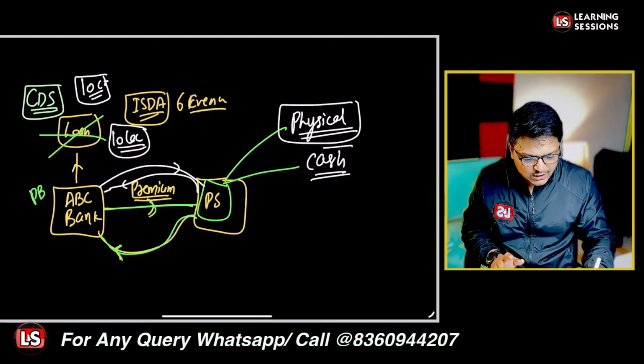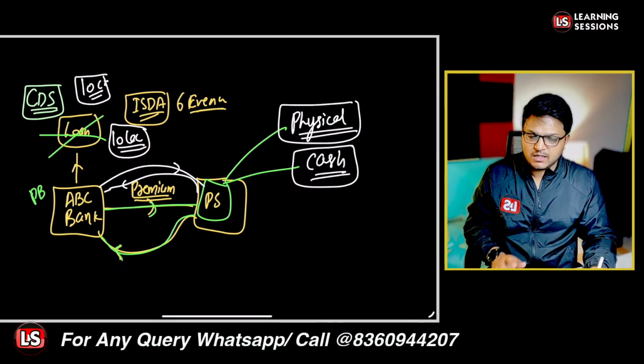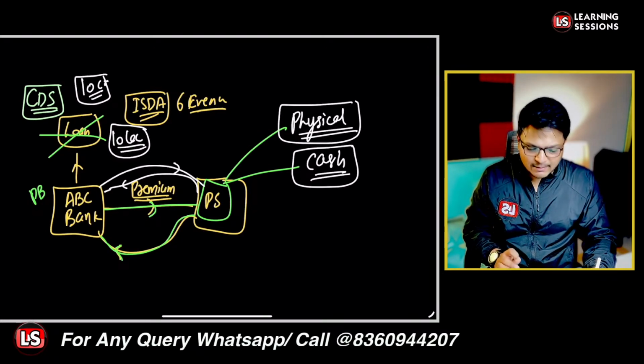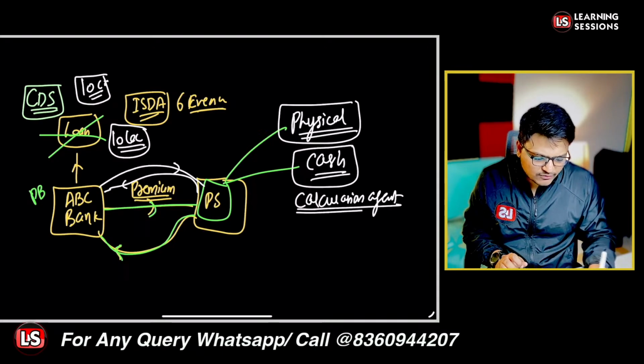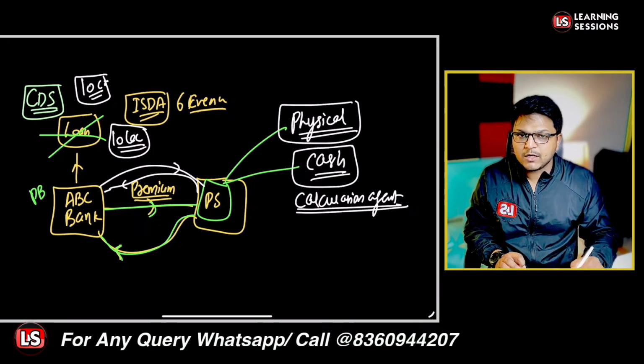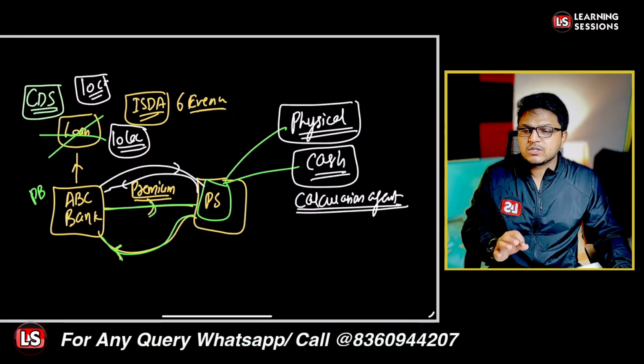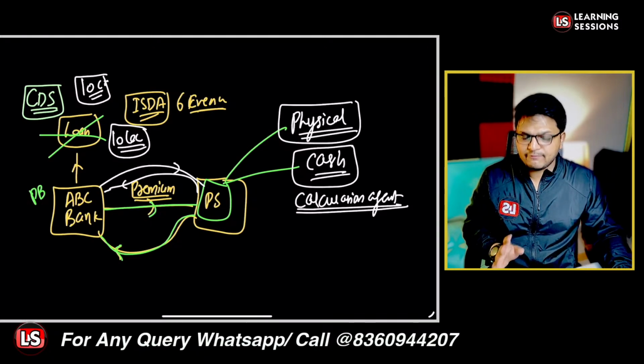And further, it could also be the case of cash settlement. In case of cash settlement, what happens is a calculation agent will be appointed, which will determine the post default cash value of the reference obligation.